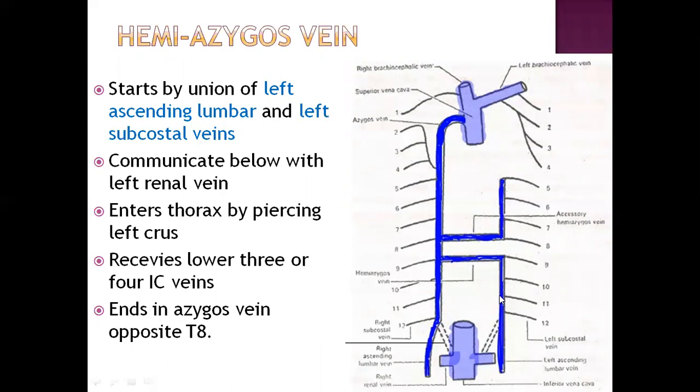It enters the thorax by piercing the left crus of the diaphragm, receives the lower 3 or 4 intercostal veins, you can see 9, 10, 11, 12, and we know the hemiazygos vein is ending in the azygos vein at the level of T8 vertebra.